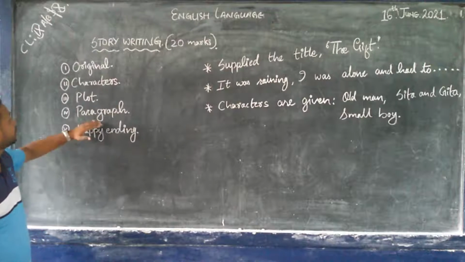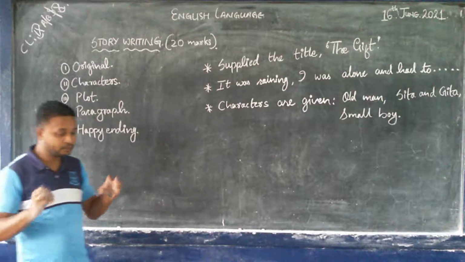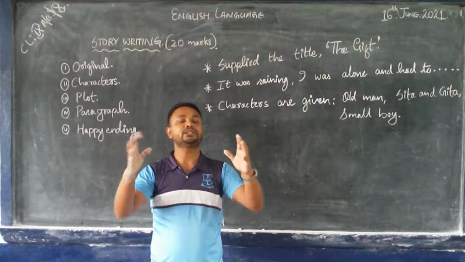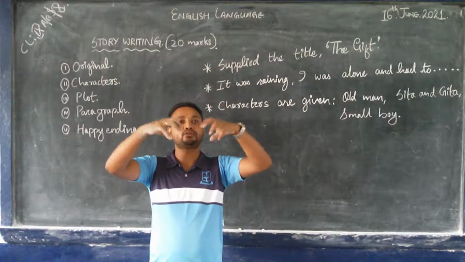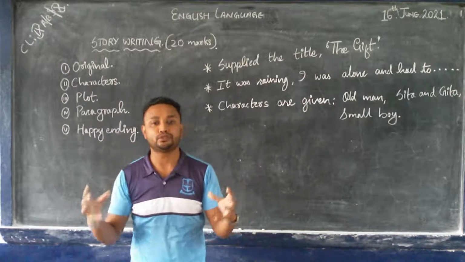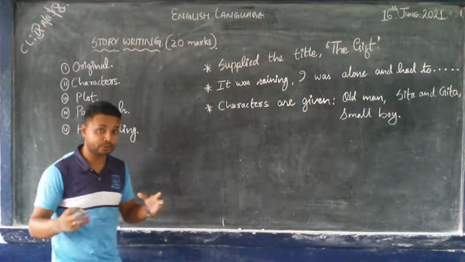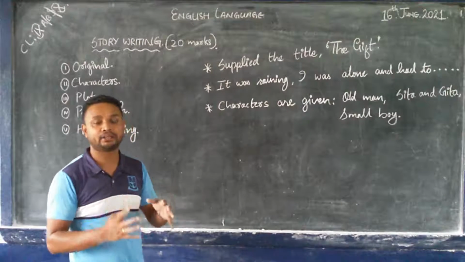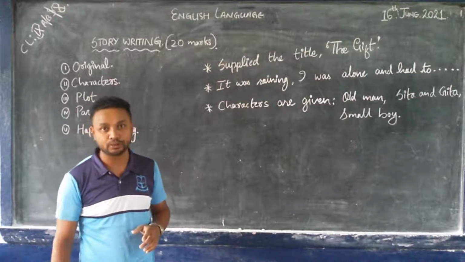Having said that, now the paragraph writing. Whenever you write story writing, the first thing is we build up a scene from where the story proceeds forward. There itself we introduce the characters, major and minor, in the first paragraph of the story.